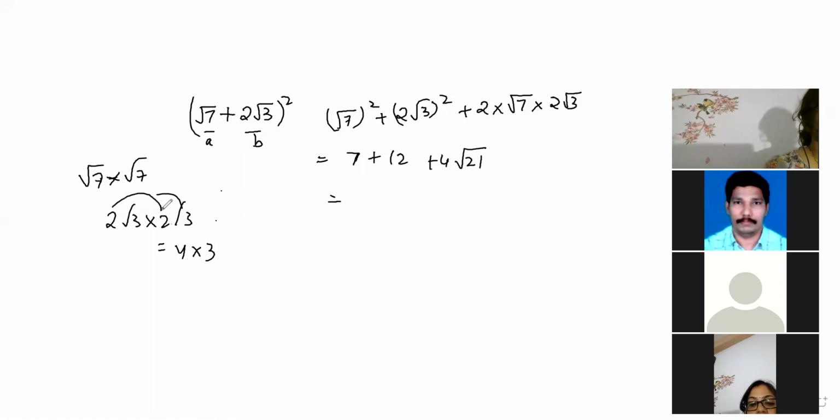3 and 2 2s are 4. 4 3s are 12. Sharmila, you have written absolutely correct. Sharmila is the first one who has given the correct answer. This time Sharmila gave the correct answer. Other than that, nobody gave the correct answer. Keshav, look here, beta. That's why I'm giving you practice of this. So what you have to do, beta, root 7 means you have to write it 2 times.